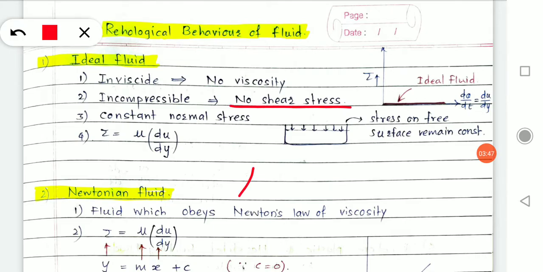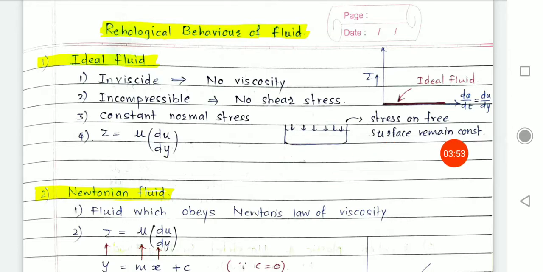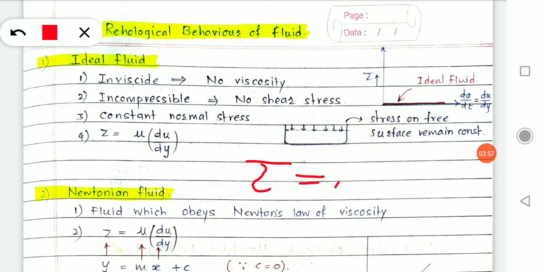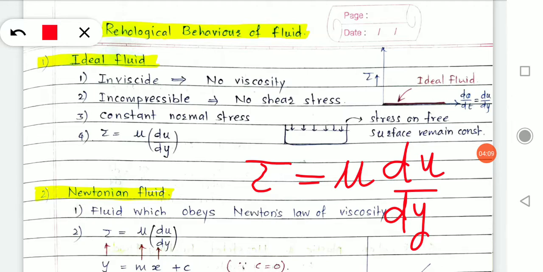So see, as I said, Newton's law says that shear stress is directly proportional to the rate of change of shear strain, which gives the mathematical expression tau equals mu into du by dy.